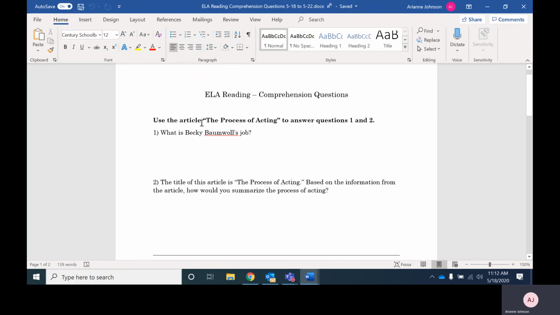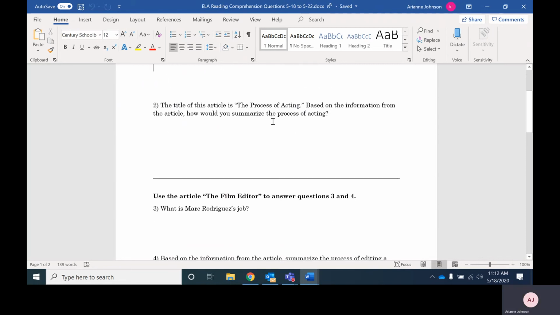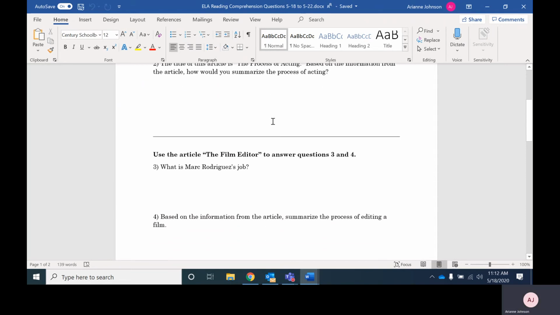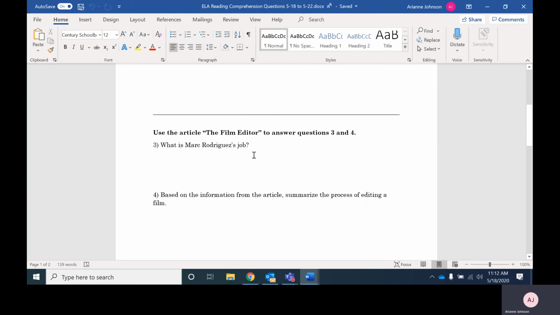Notice that in the comprehension questions, the first 2 questions refer to information in that first article, the process of acting, which is the article you would have read on Tuesday. Then questions 3 and 4 are on the article about the film editor, which you would read on Friday.